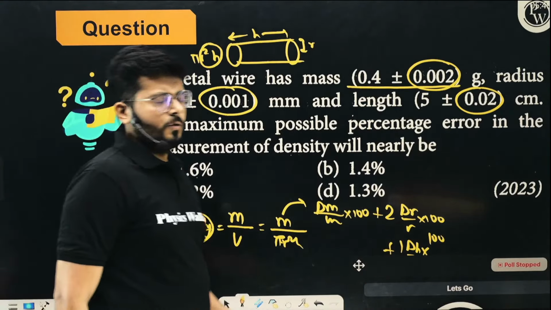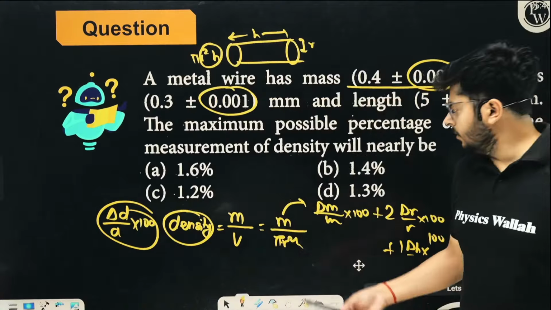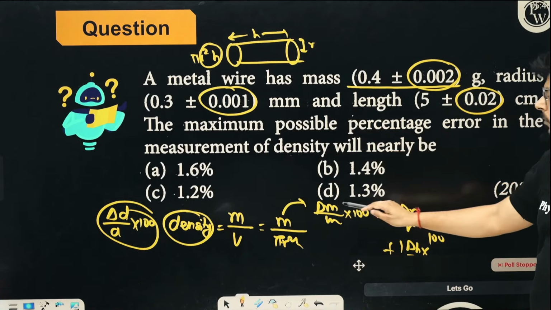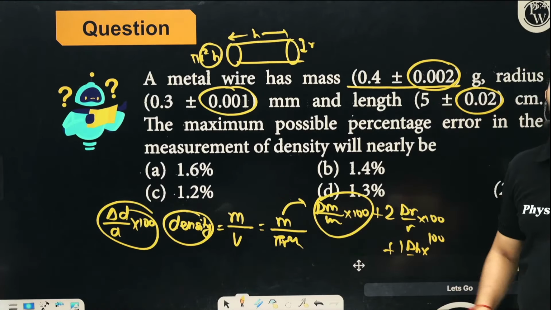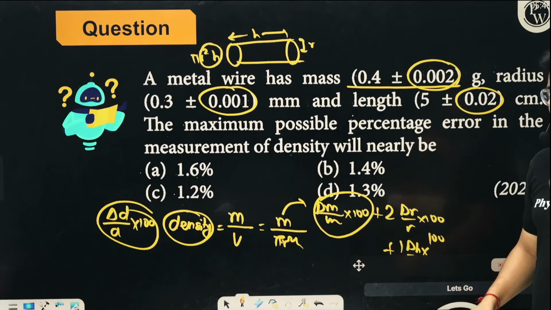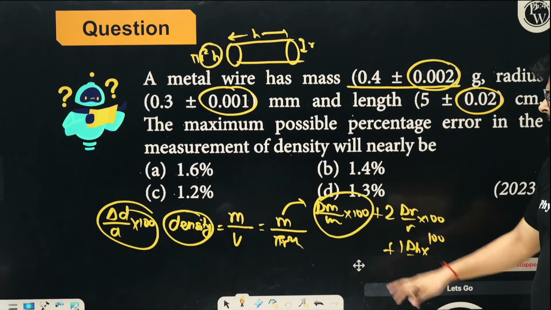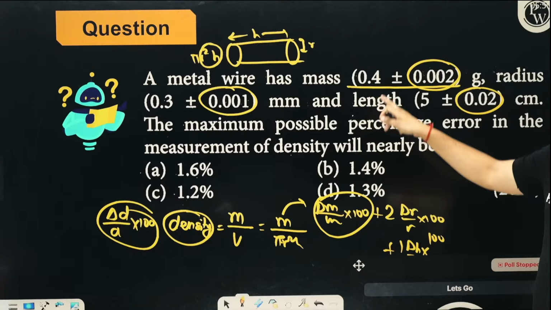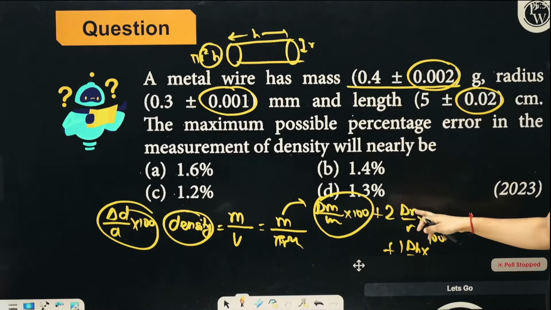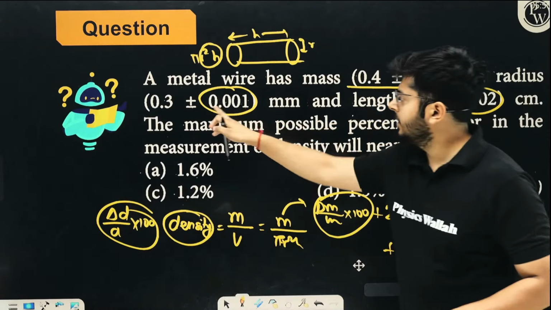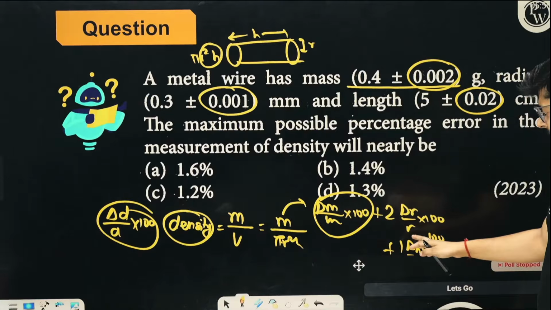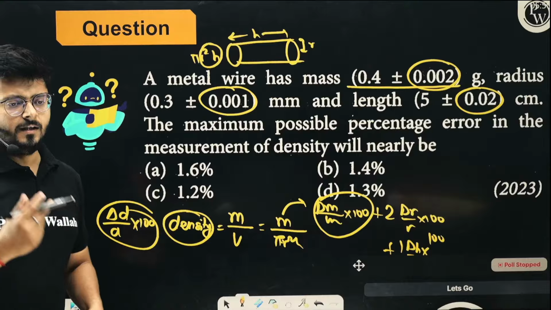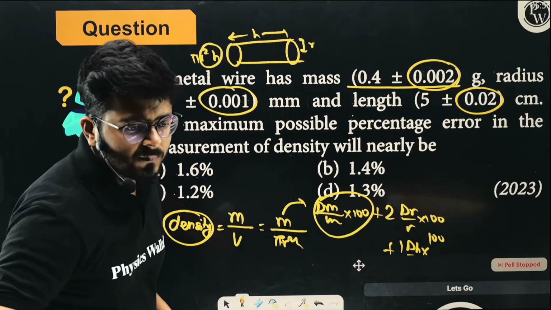And once you put the values of each thing, here they are not telling you the percentage error. In the previous question they were telling you the percentage error in the mass, in the first quantity it was 1%, but here they are not telling you the percentage error. Delta m is 0.002 and m you have 0.4. Similarly delta r is this, and r is 0.3. So just like that you can put the values. The errors are given individually.